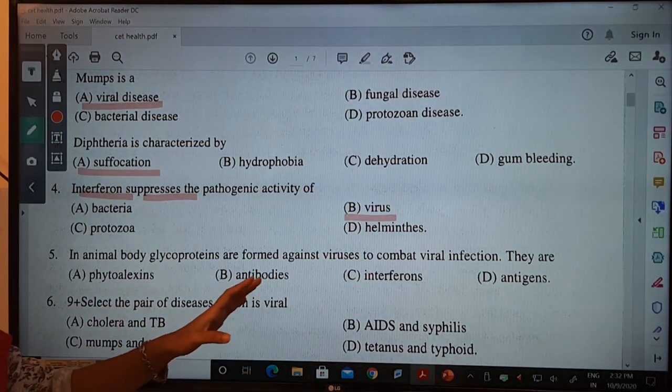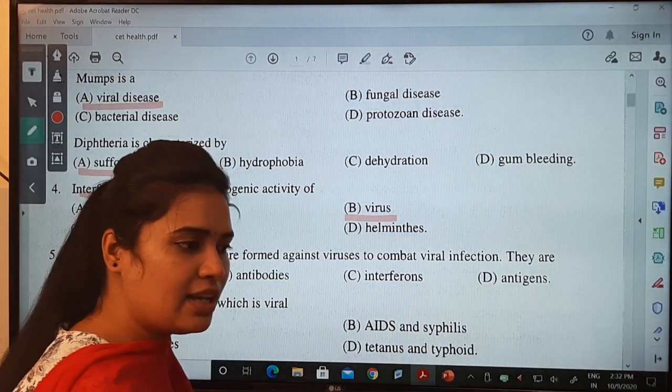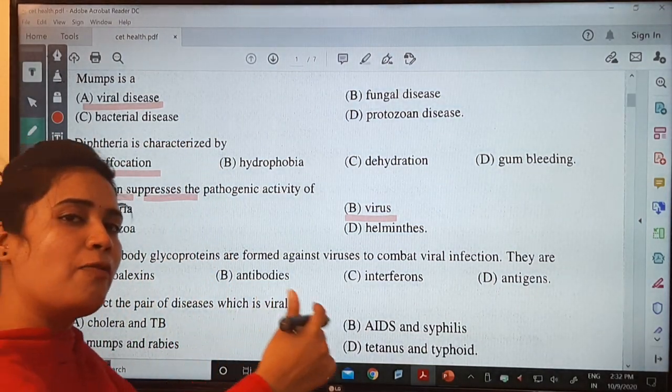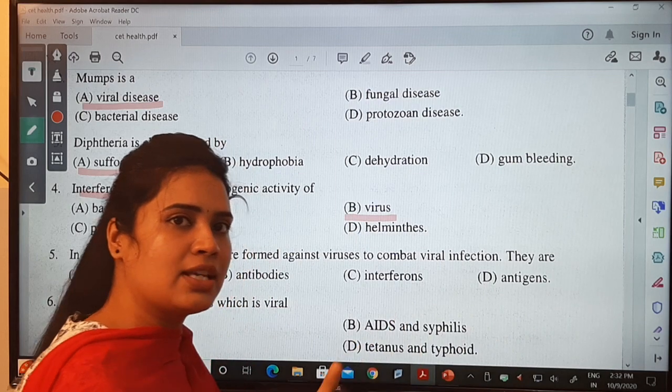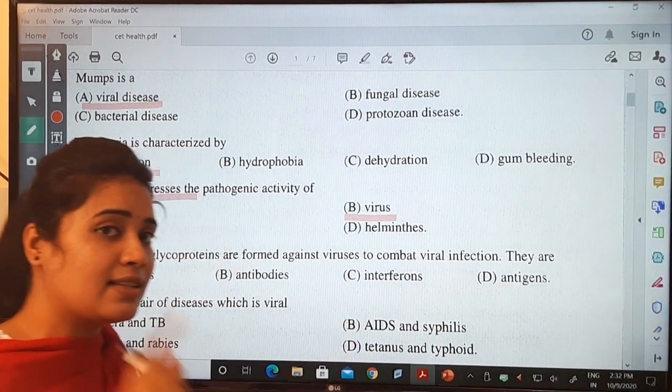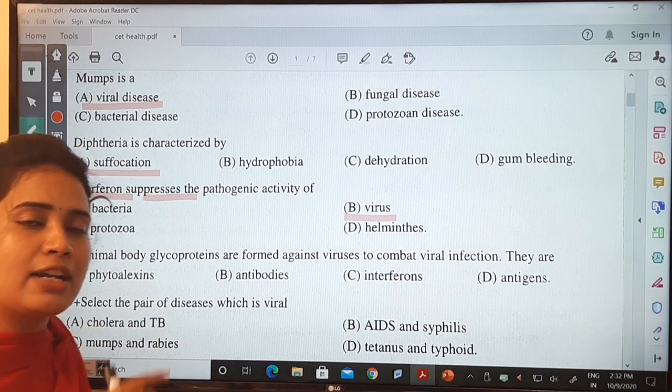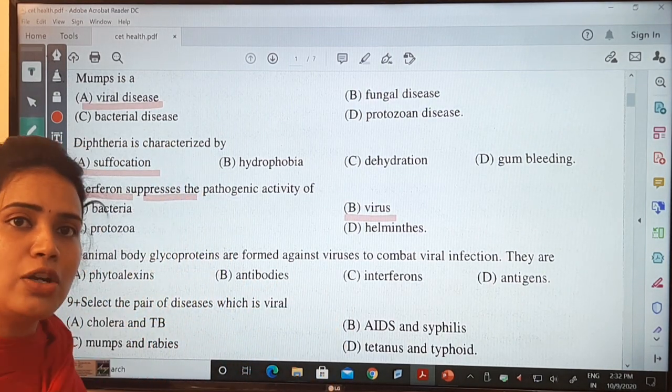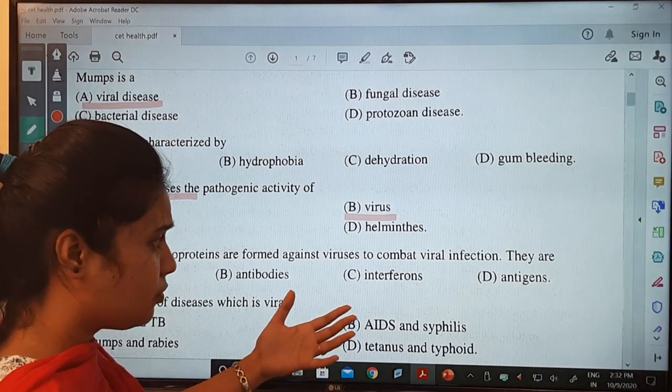Whenever there is an entry of the virus, whenever infection happens, what happens? First the virus will enter into the cell. Now the infected cell secretes cytokines. Remember I told you, that will be interleukin 1 or interleukin 2.